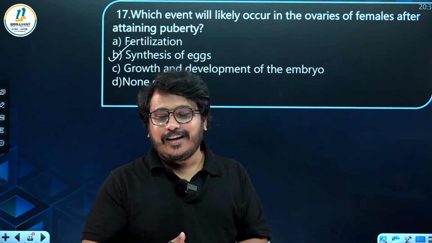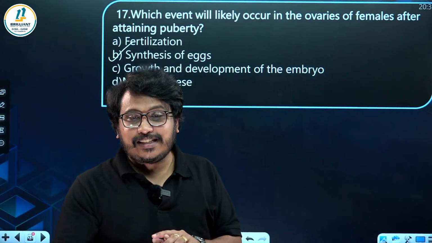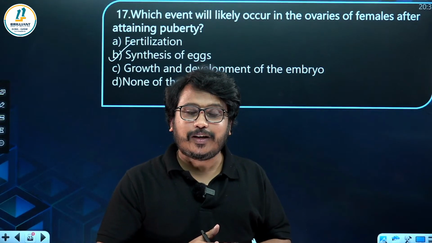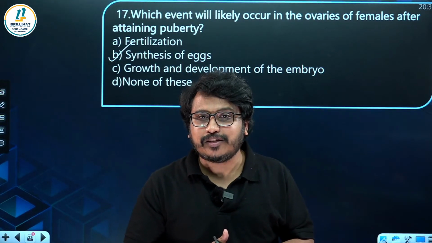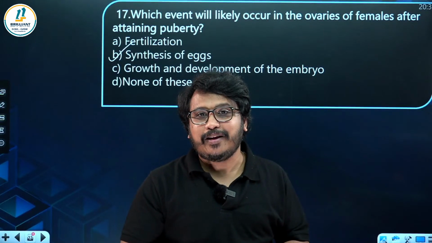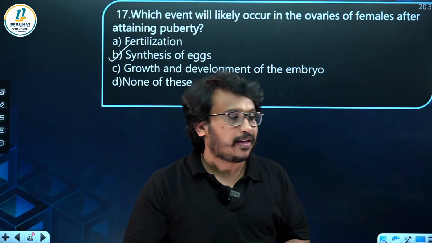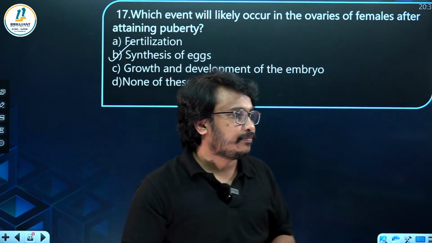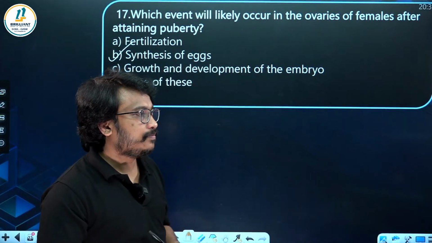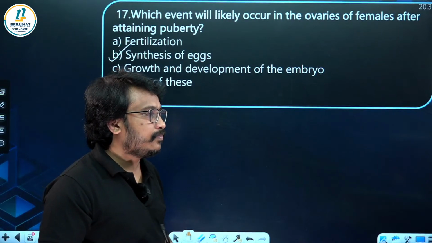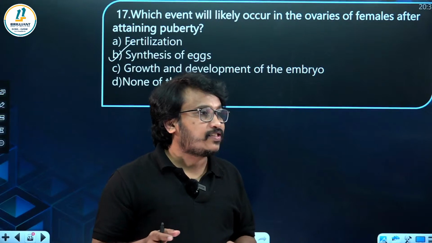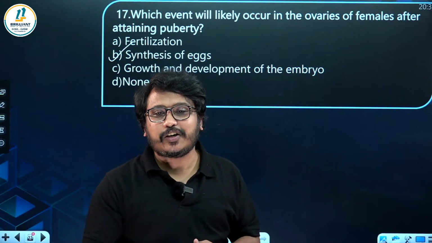Now one more question. Name the hormone that is involved in parturition or delivery. That is actually released by the hypothalamus, stored and secreted by the posterior pituitary. The answer is oxytocin.